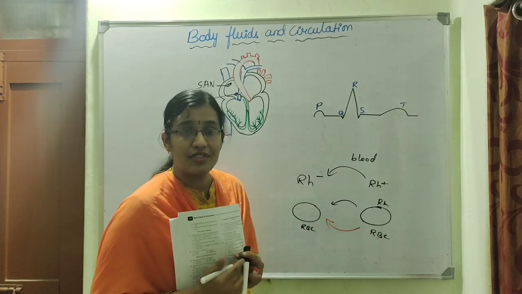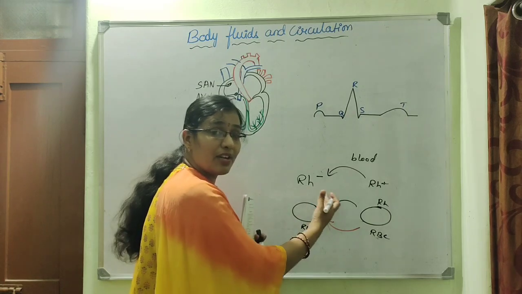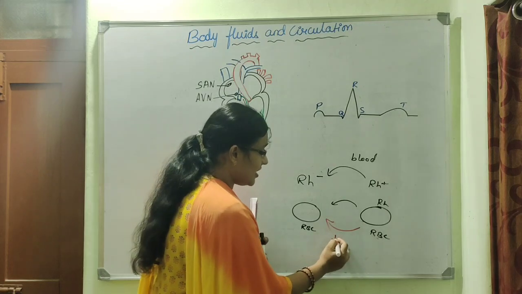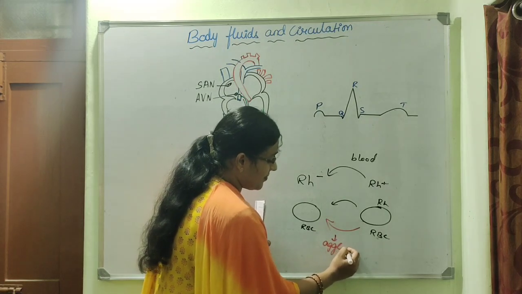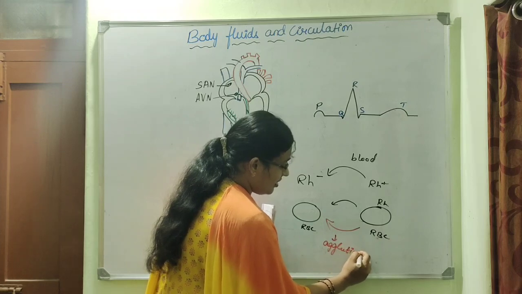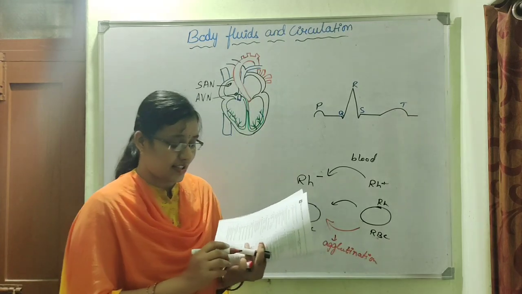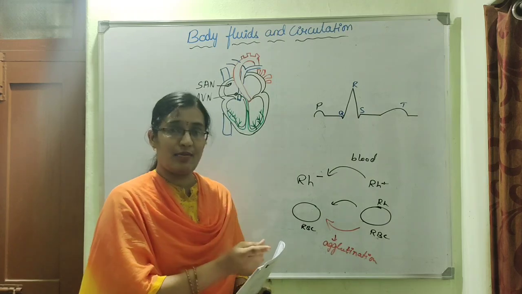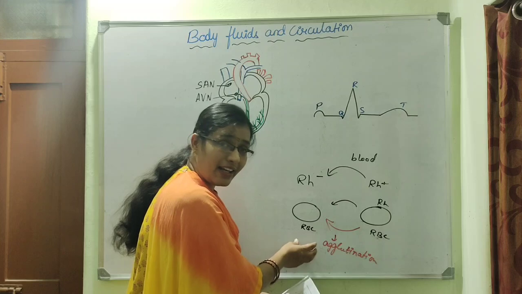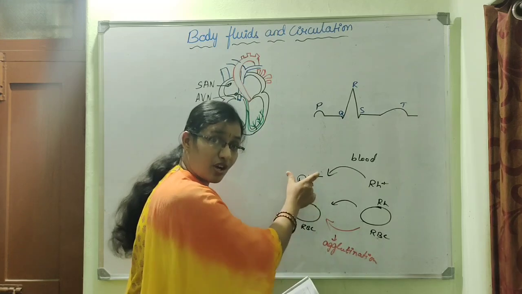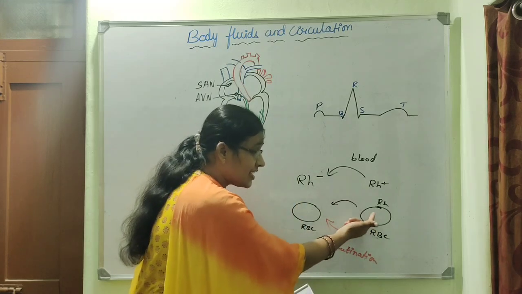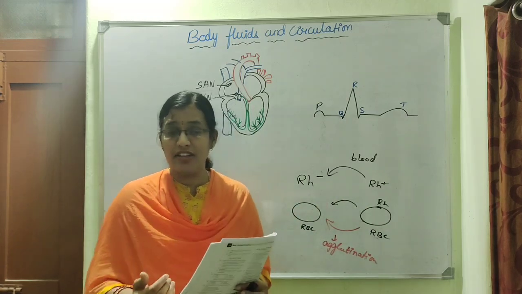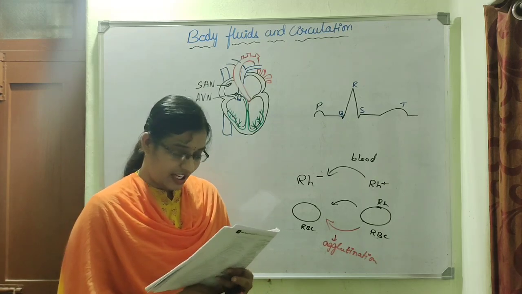During the second transfusion, antibodies will be produced on a large scale against this RH antigen, and thus it results in agglutination. So here in the second transfusion, clumping of blood occurs due to the production of antibodies. These RH antibodies which are formed in this person attack the RH antigens. So it leads to blood clumping, that is agglutination, and finally leads to death.